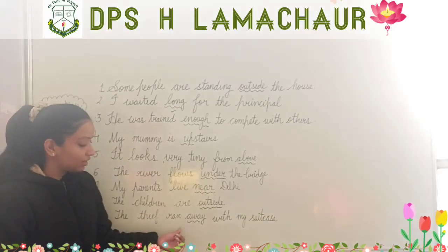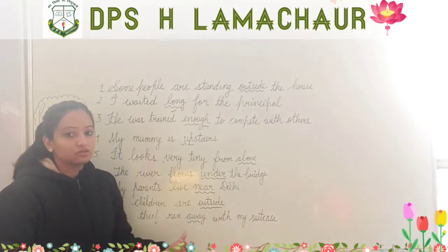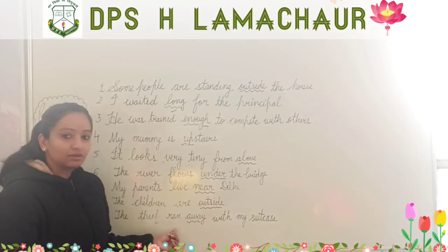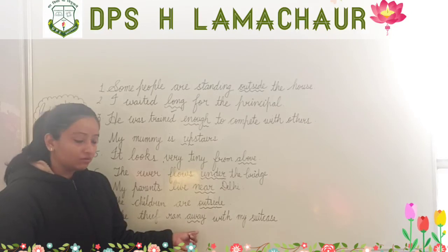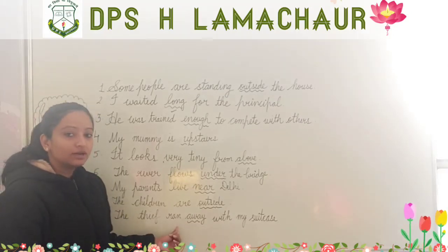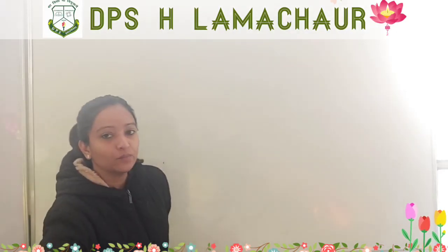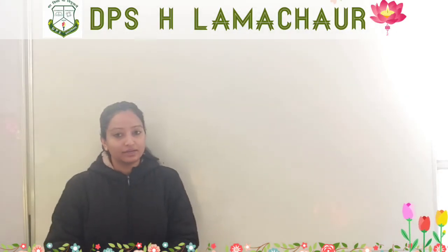The thief ran away with my suitcase. So here it is giving us additional information about the word ran, that is a verb. I hope now the prepositions are clear to all of you.